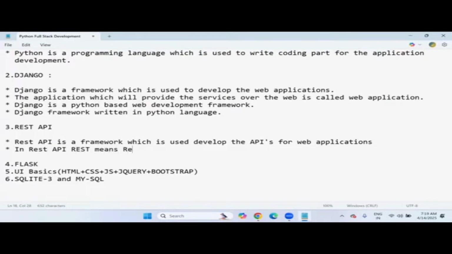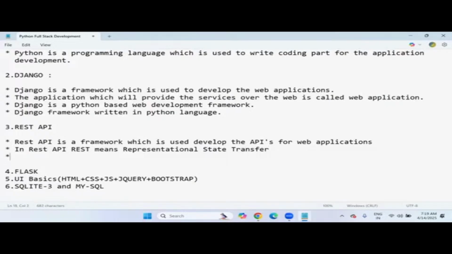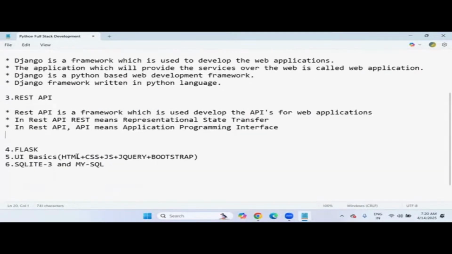In REST API, REST means representational state transfer, and API means application programming interface.